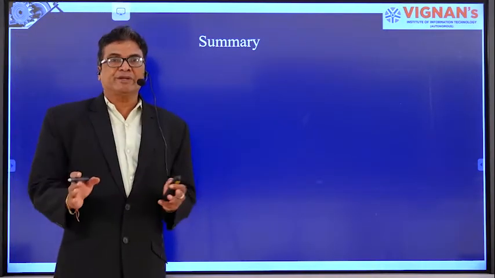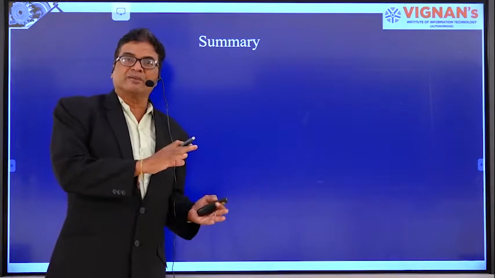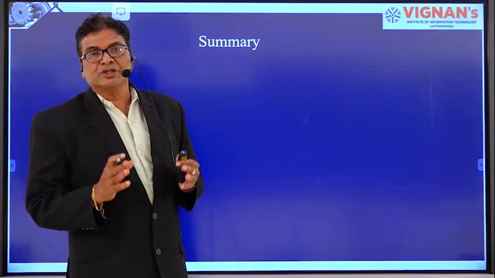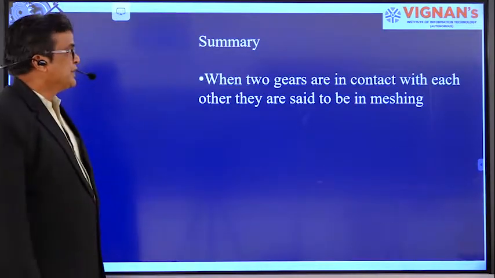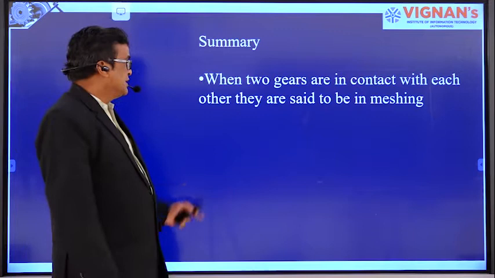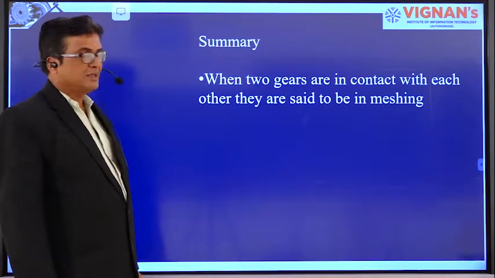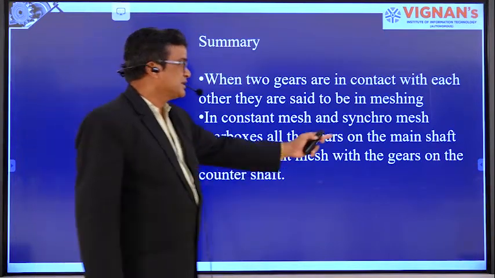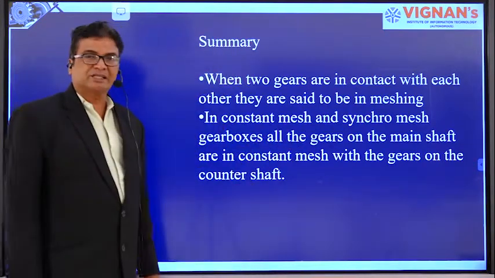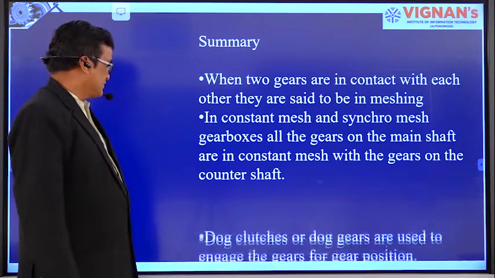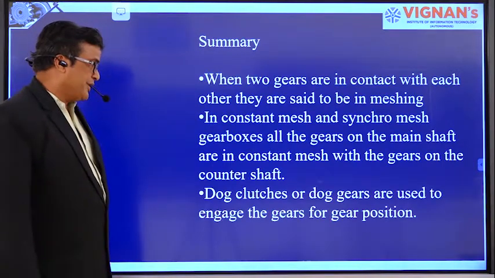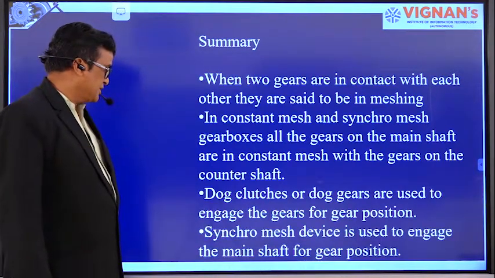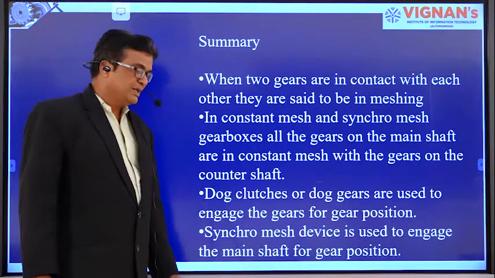Both are almost similar. One of the differences is that in the constant mesh gearbox we use dog clutches, and in the synchronous gearbox we use synchromesh device. When two gears are in constant mesh with each other, they are said to be in meshing, right? In constant mesh and synchronous gearboxes, all the gears on the main shaft are in constant mesh with the gears on the lay shaft, counter shaft. Dog clutches or dog gears are used in the constant mesh gearbox for gear engage position. Synchronous device is used to engage the gears in the synchronous gearbox.